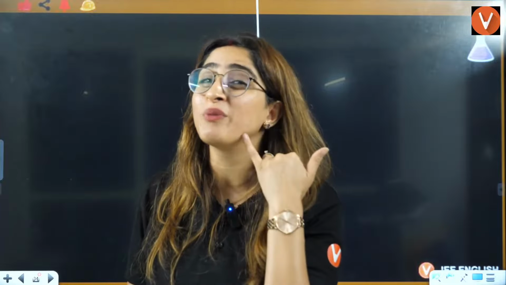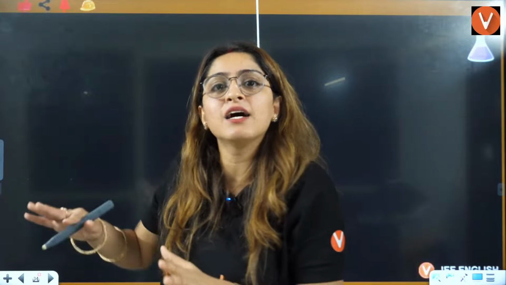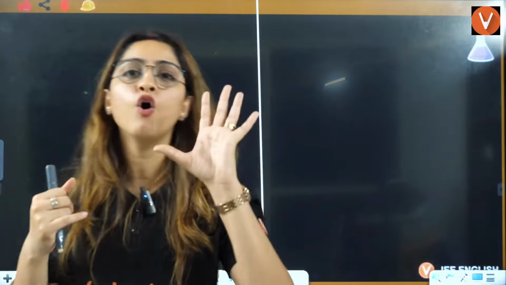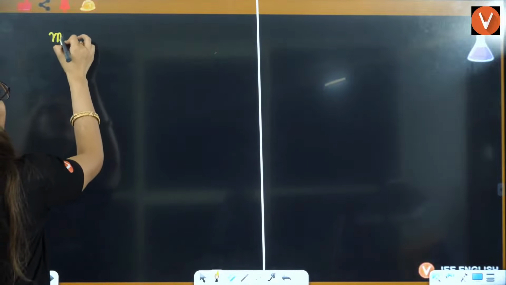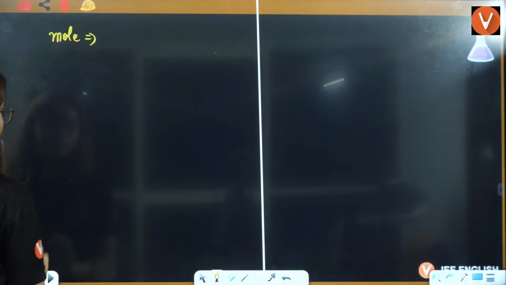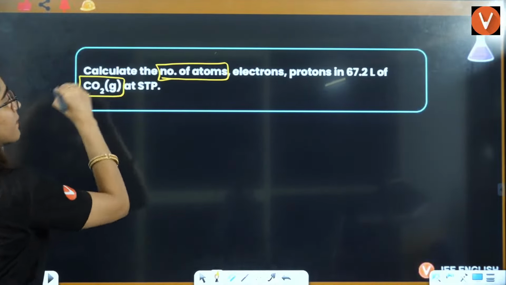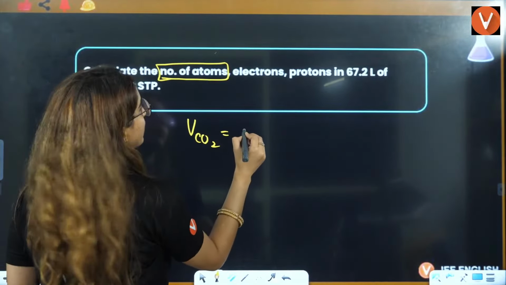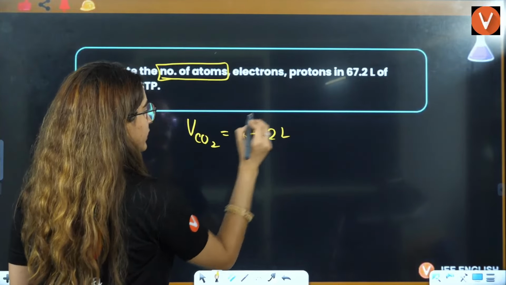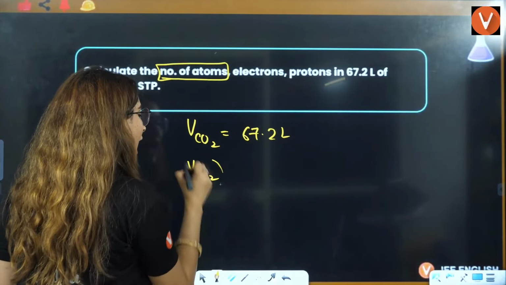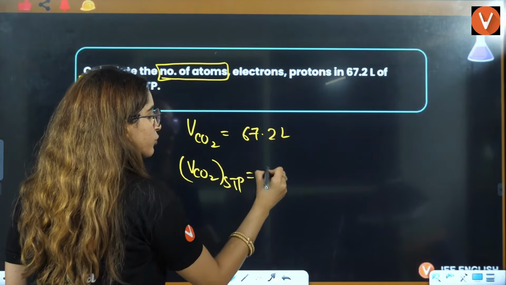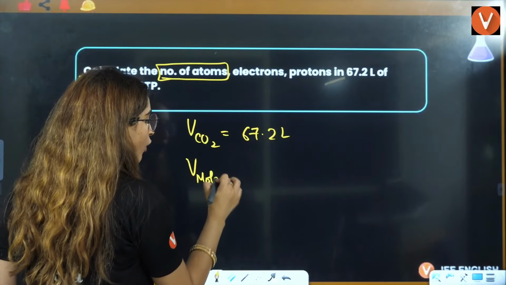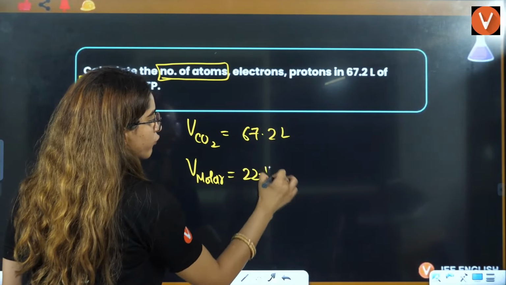You always call your mother whenever you are in trouble, and here, whenever you are in trouble, you will always call mole. So we will firstly calculate moles, and moles of CO2, because the volume of CO2 is given to be 67.2 liter. Molar volume at STP is 22.4 liter.